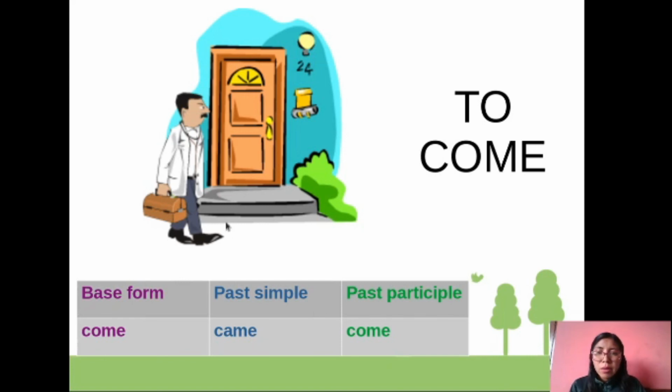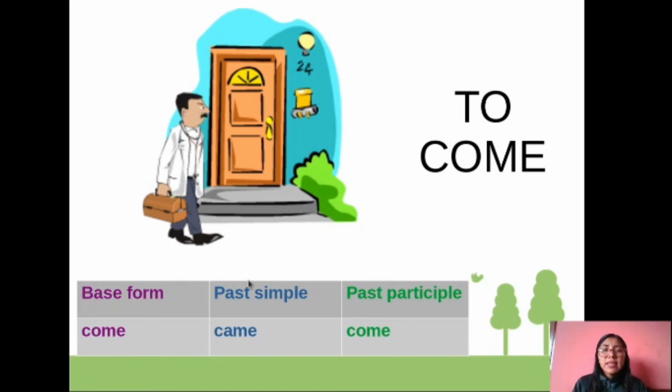I am going to give you some example sentences. I am going to use the present. The doctor comes to his house. The doctor came to his house. The doctor has come to his house. So remember the structure of each tense in order to use the verb in the correct form.